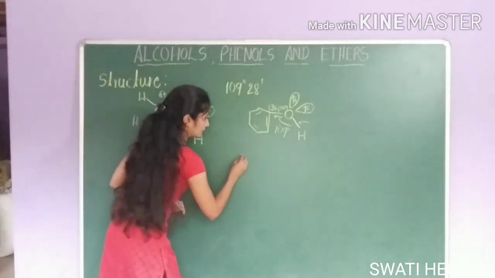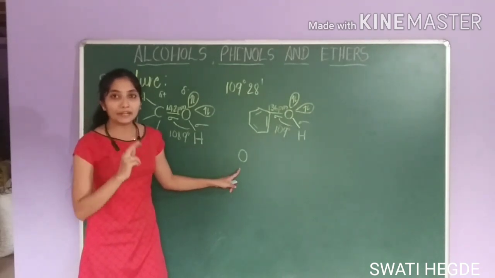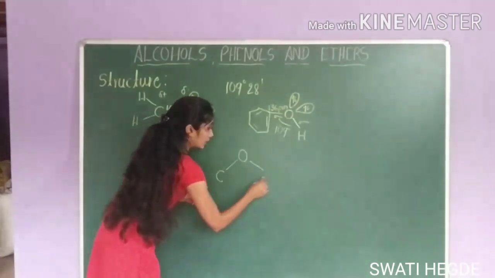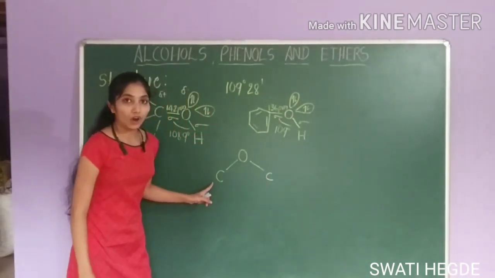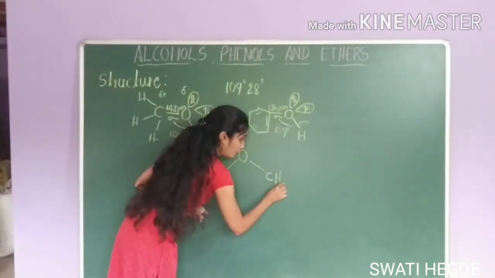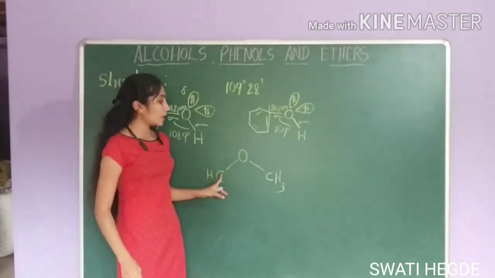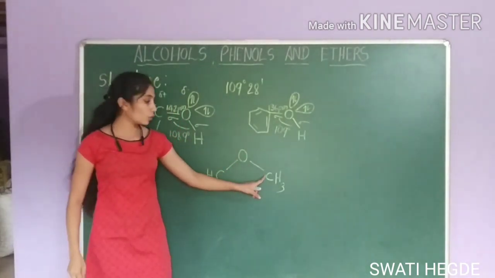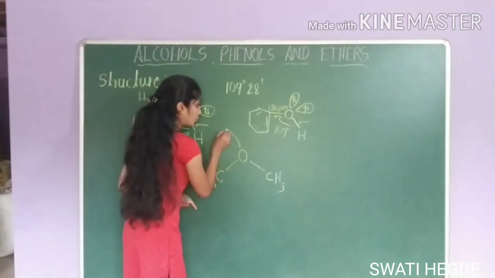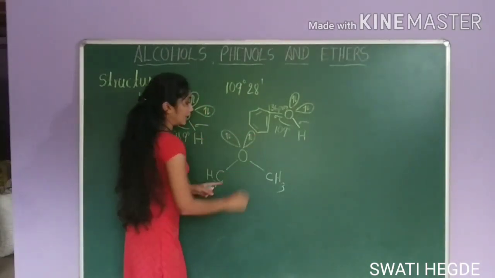Last is about ether. In ether, two sp3 hybrid orbitals of oxygen overlap with the sp3 hybrid orbitals of carbon of two alkyl groups. I am taking the example of dimethyl ether, CH3-O-CH3. Here, two sp3 hybrid orbitals of oxygen are overlapping with sp3 hybrid orbitals of carbon, and it is left with two more sp3 hybrid orbitals which contain lone pairs of electrons.